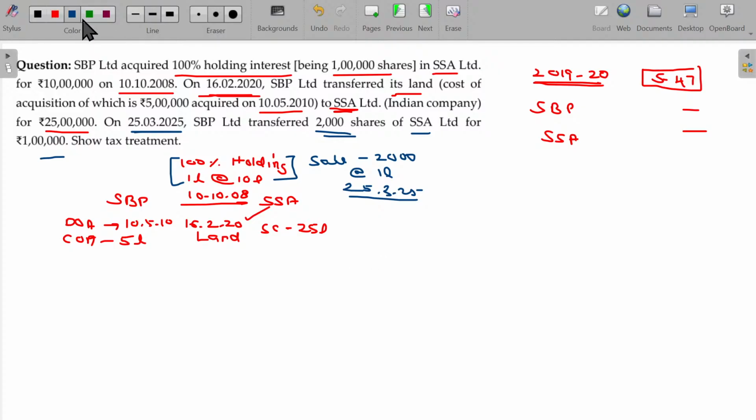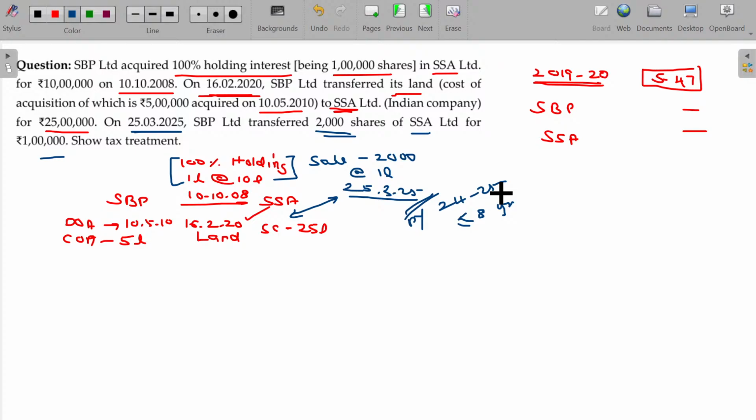Now, on 25/3/25, so previous year 24/25, from the date of such a transfer to the date of transfer of sale, as this is less than or equal to 8 years, they have not fulfilled one of the conditions.